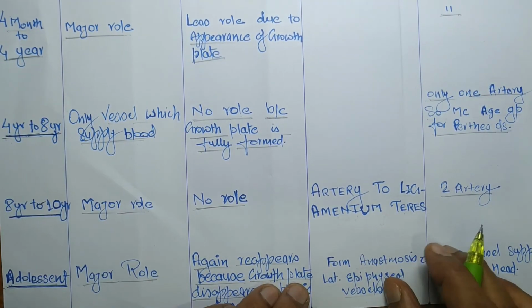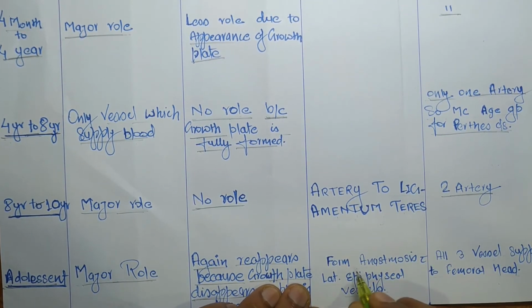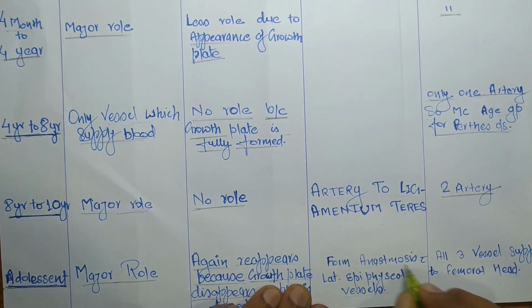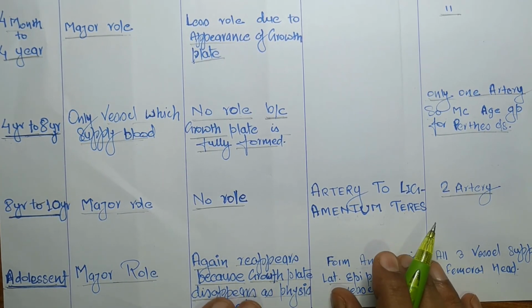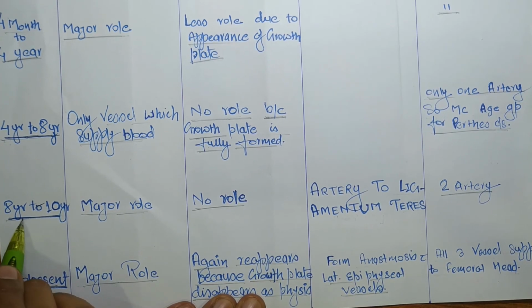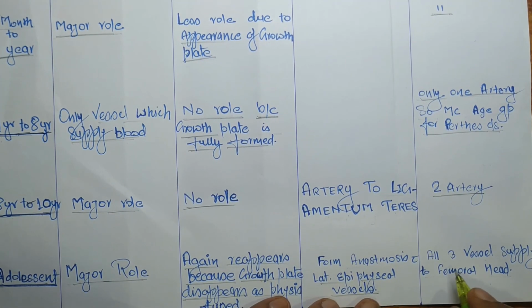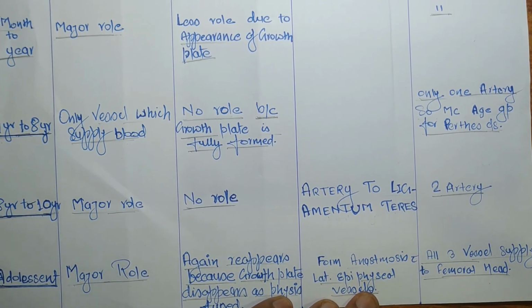And the foveolar artery, or the artery to the ligamentum teres, is also included in this age group, which forms an anastomosis with the lateral epiphyseal vessels. Actually, the anastomosis begins to form in the 8 to 10 year age group. So in this age group, all 3 vessels supply the femoral head.